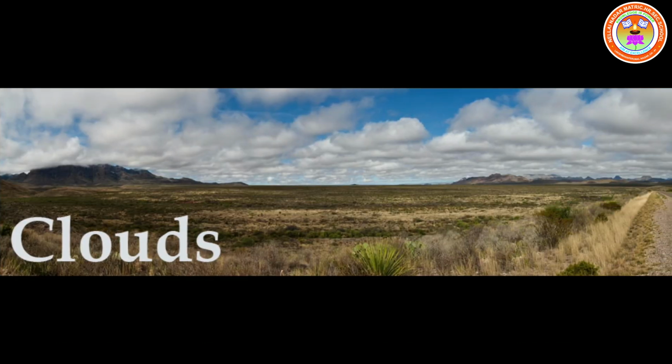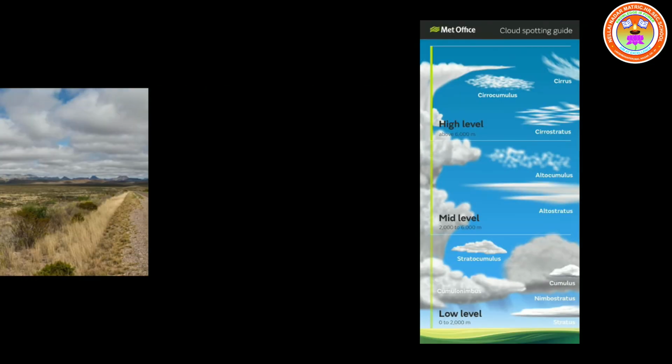About the clouds, see the screen, children. Every day we see different clouds up in the sky. During the rainy period, the clouds are different. During the summer period, the clouds are different, as we can see. So here we are going to see the different types of clouds.